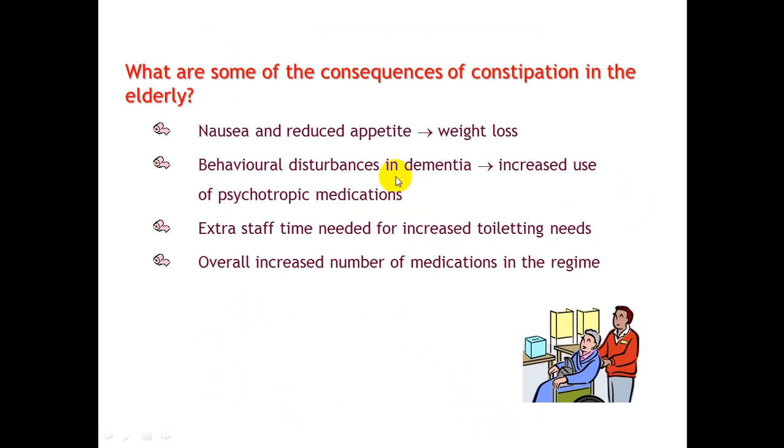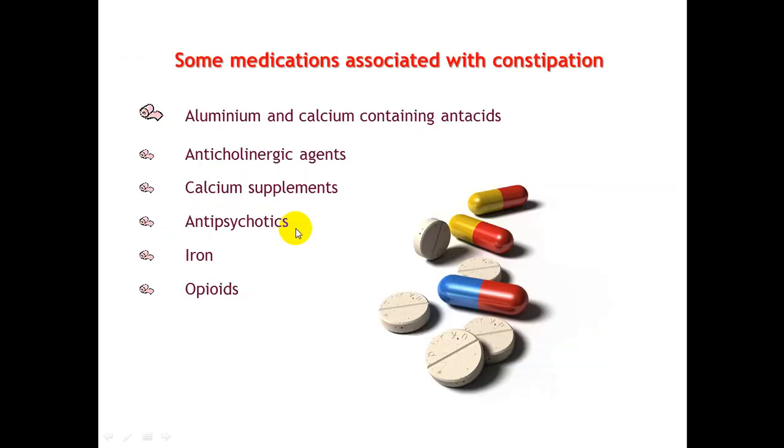What are some consequences of constipation? As I mentioned before, nausea, vomiting, behavioral disturbance, and dementia, extra staff time, increased need for toilet assistance, and an overall increased number of medications in the region. So these are consequences of constipation in the elderly. What is important to remember here is that constipation is not part of aging, but it is commonly seen in the elderly.